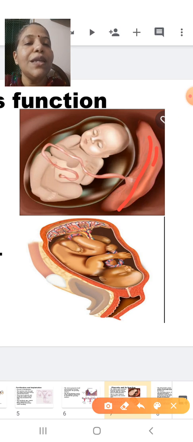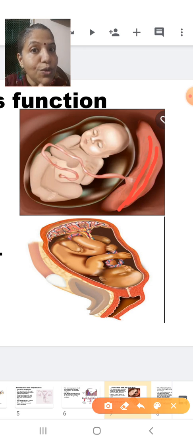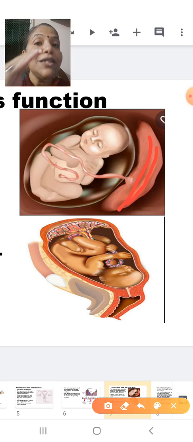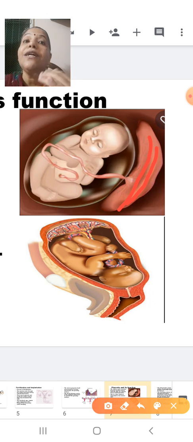Can you see, this is a placenta? This will be a part of the uterus. At the same time, it will be a part of the fetus, that is, a part of the child. The placenta is the only structure which is shared by the mother and the child. A part of the placenta is contributed by the mother, and a part is contributed by the fetus.